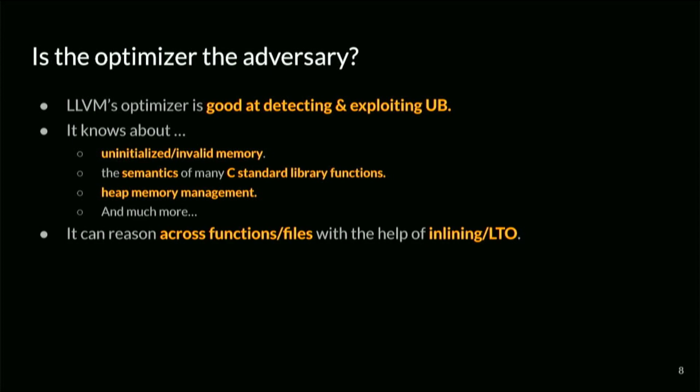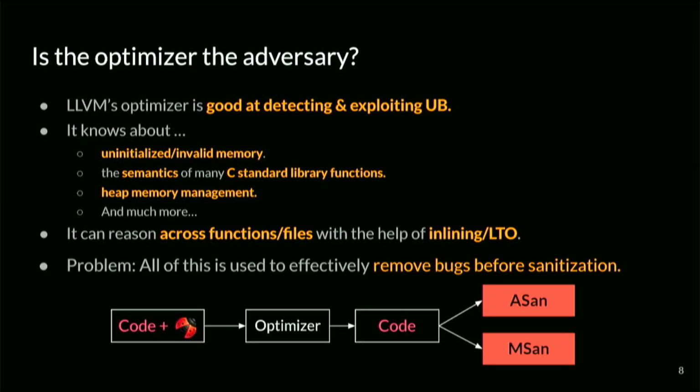And it can detect these things by looking at a single function, which is how most of these passes are implemented. But if inlining happens before, it can even do this kind of detection across functions and even files with link time optimizations enabled. So what it actually does with all this knowledge is it takes code that has bugs in it, bugs that would actually be detected by MSan or ASan, but it replaces those. And it gives us code that's actually free of bugs. And that gets sent to ASan and MSan, and there are no more issues that could be detected.